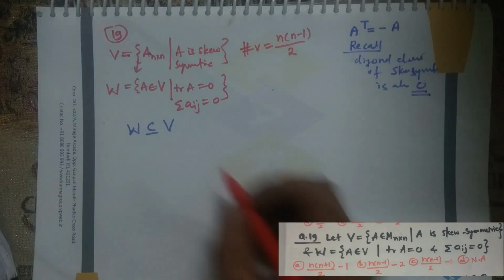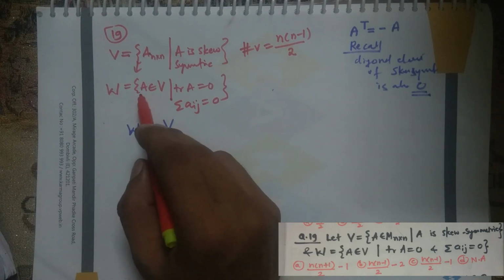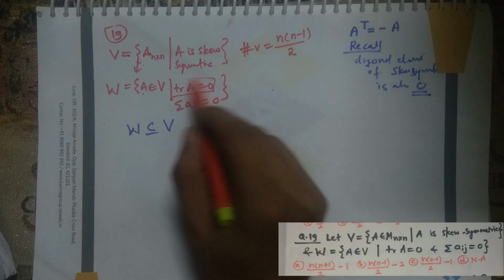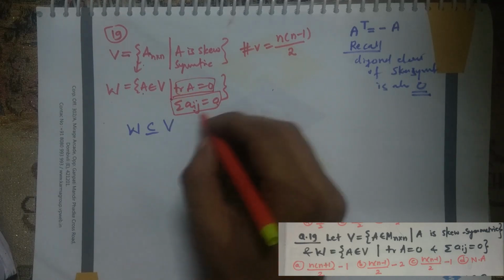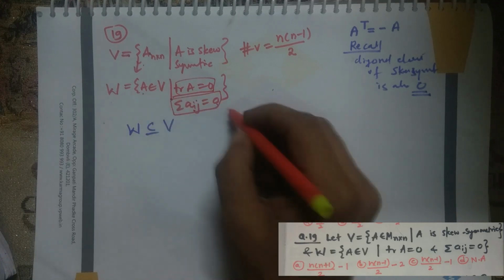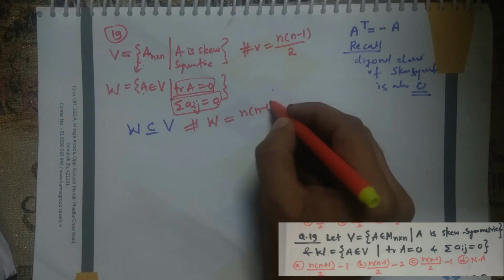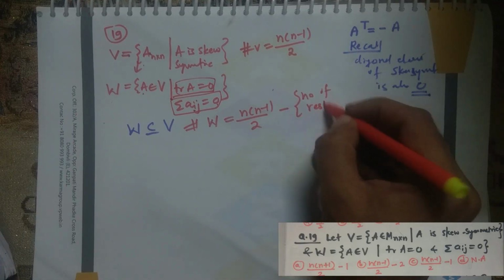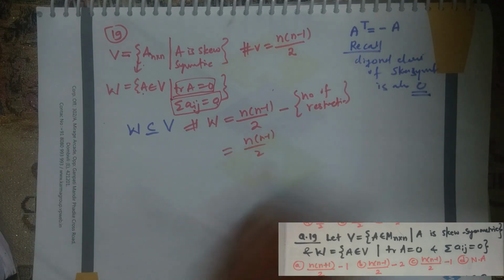Now let's look at the dimension of W. What is the dimension of W? We are collecting all matrices from this set V such that trace of A is 0 and summation of all entries of the matrix is 0. Means what? First, what is the dimension of V? It is n(n minus 1) divided by 2 minus the number of restrictions. How many restrictions are there?